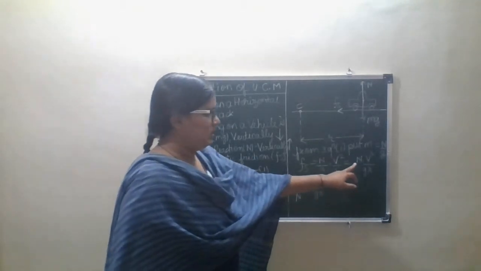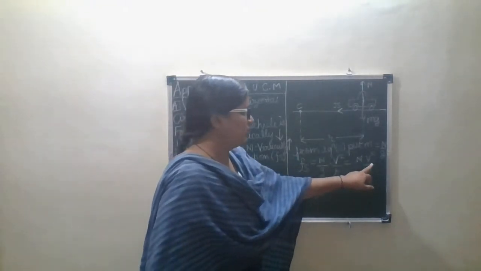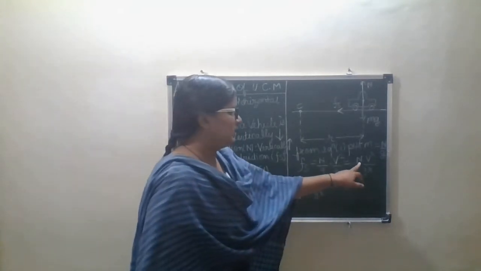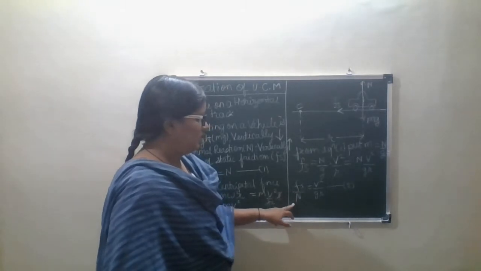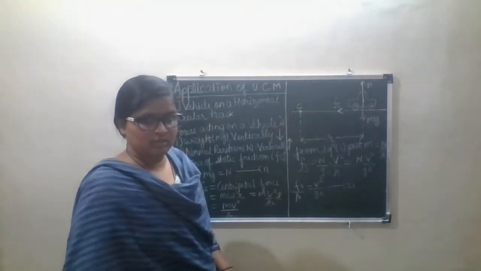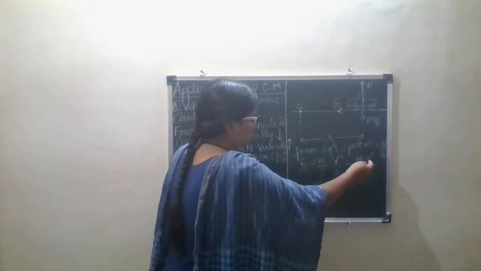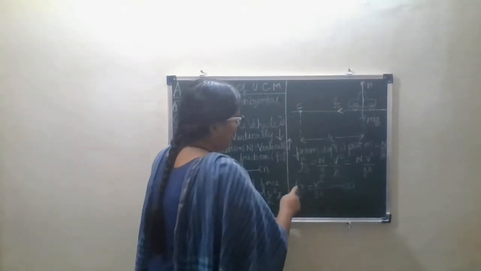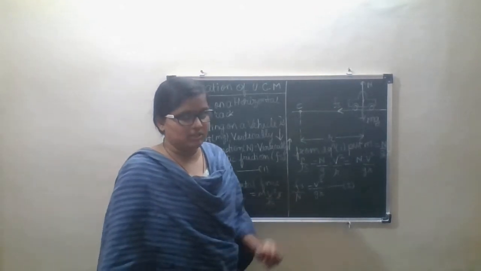Then we will take g on this side, it becomes N into v square upon g r. Taking N on this side, it becomes Fs upon N is equal to v square upon g into r.